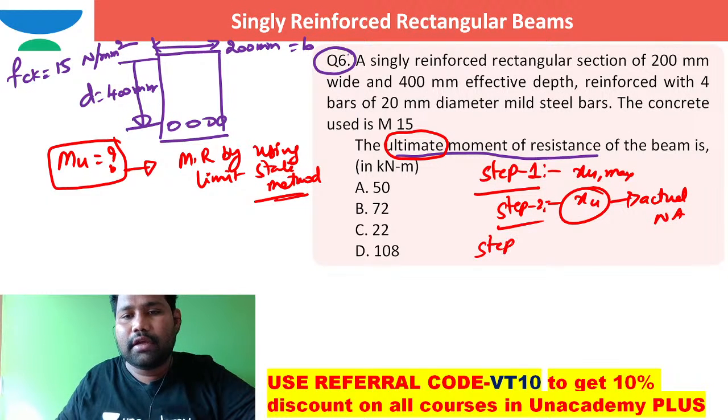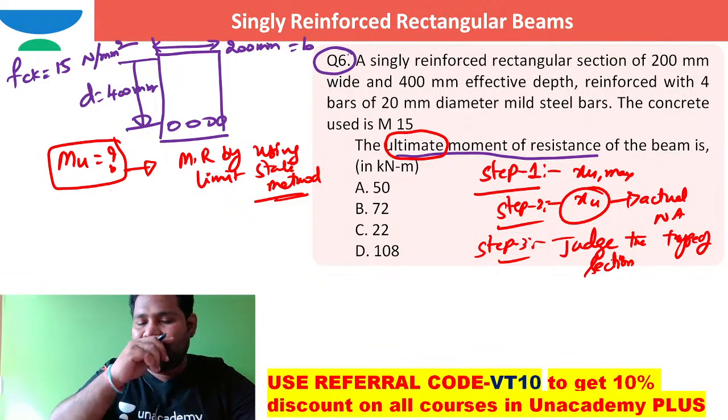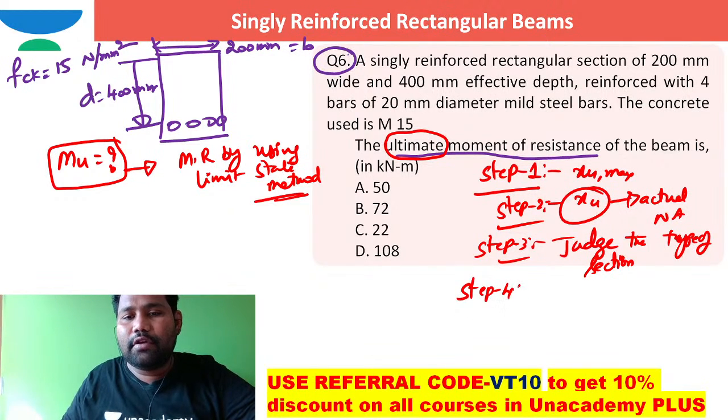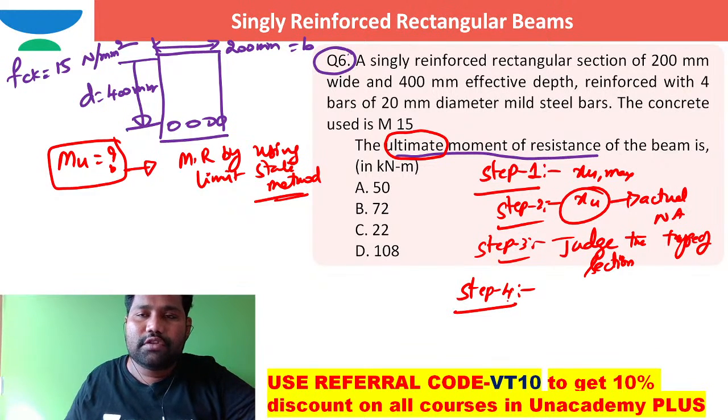Step three, judge the type of section, whether it is balanced section, under-reinforced, over-reinforced, whatever it may be. And coming to step number four, apply the corresponding formula for moment of resistance. If it is under-reinforced, for the moment of resistance you can write directly the compression force.